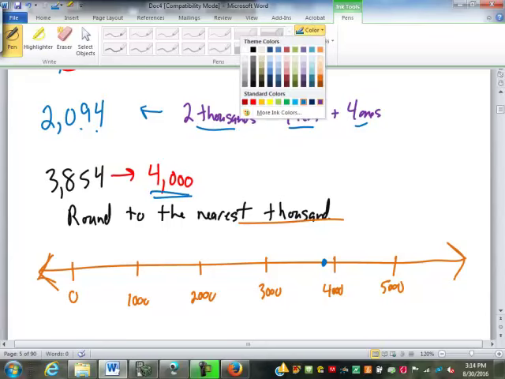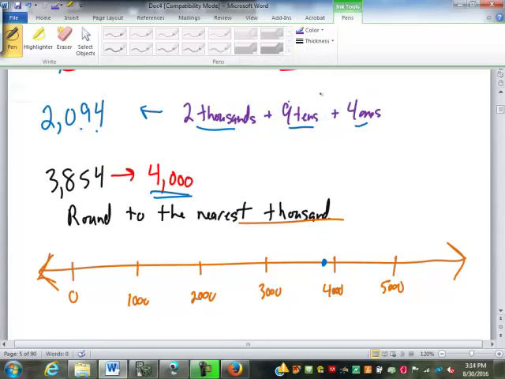Now, we really do not want to have to draw out a number line every time we round, so there's a shortcut. When we're asked to round to the nearest 1,000, the first thing we do is locate the digit that's in the thousands place, which is the 3. What that 3 is telling us is it is between that 1,000 and the next one.